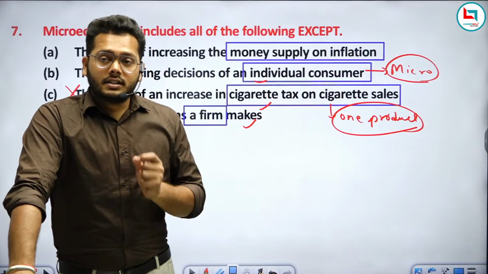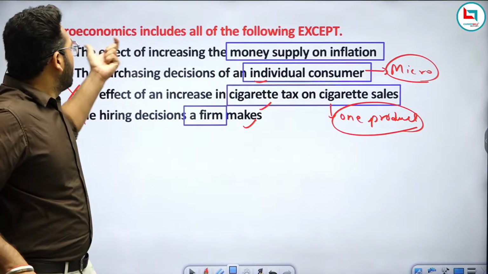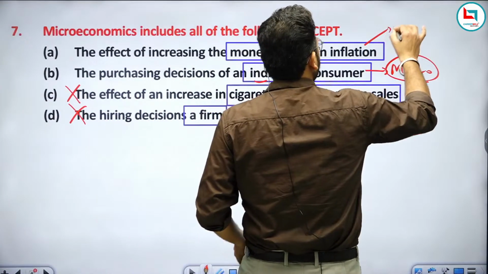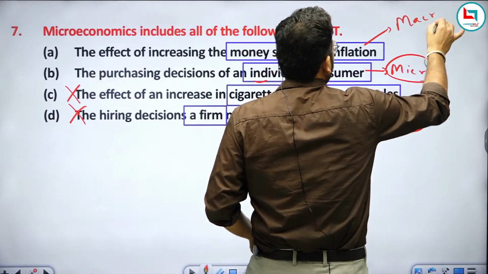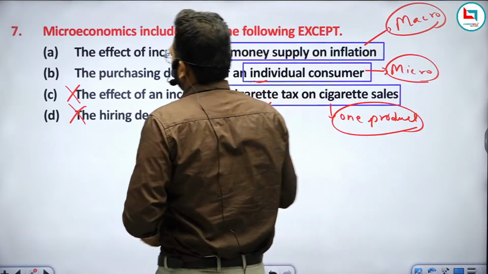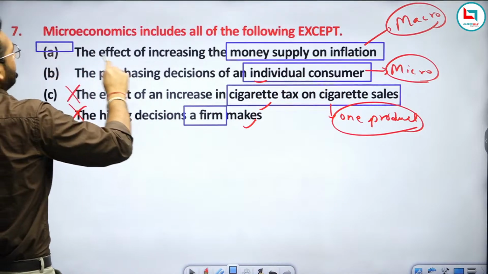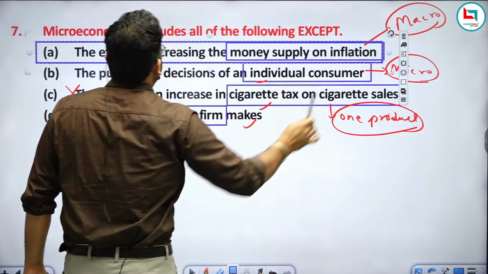So that is related to macroeconomics. This option is related to macroeconomics. So we can say this is our answer. A will be your right answer.